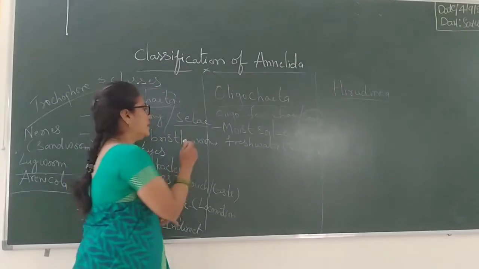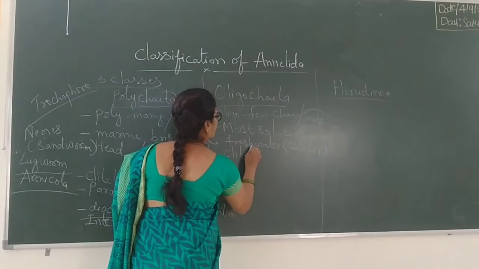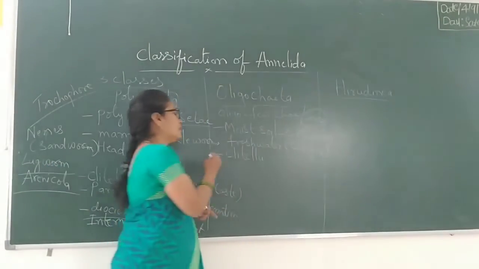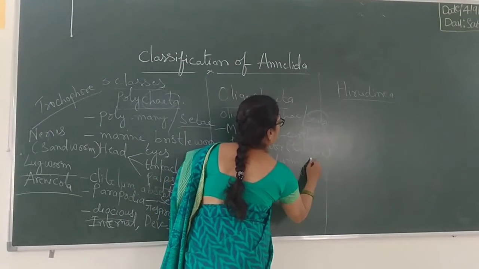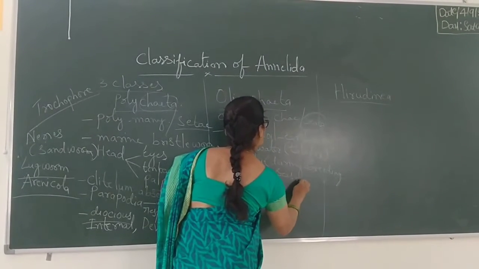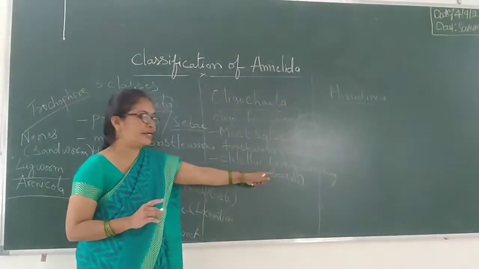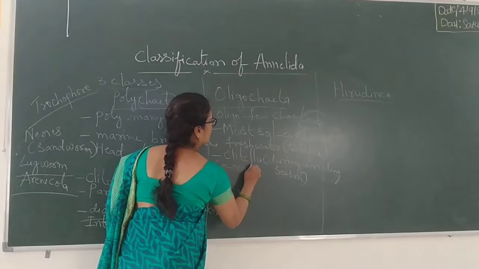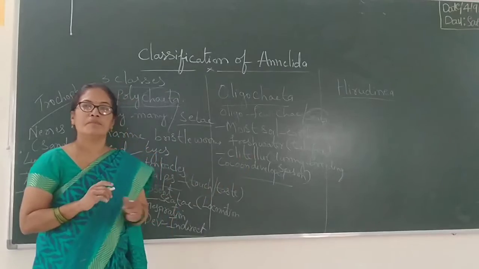In them mostly they contain clitellum. Here in them clitellum is formed only during the breeding season, and in the clitellum the cocoon is developed during breeding season.